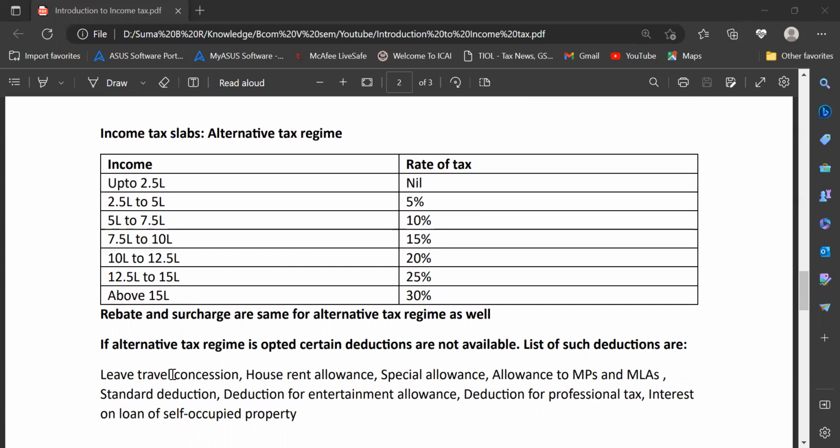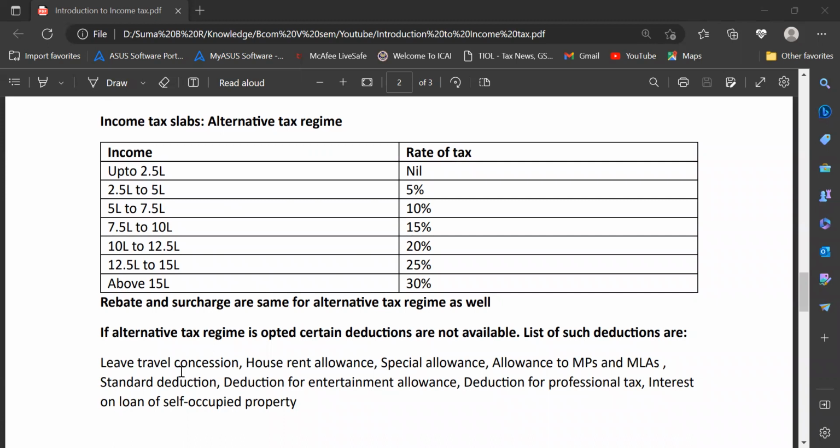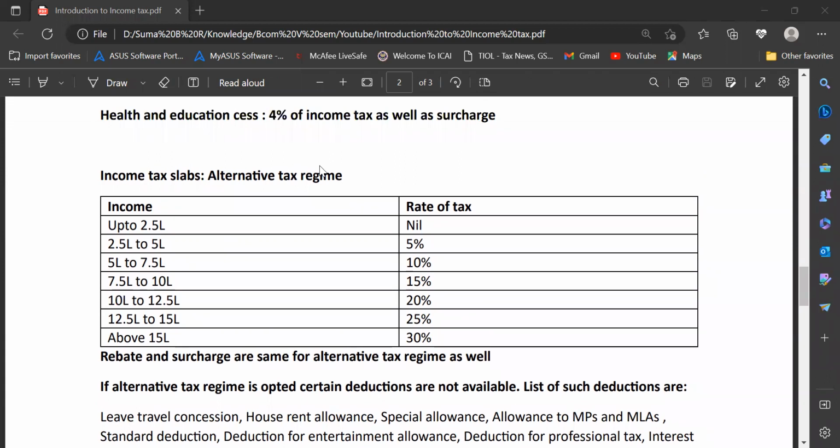Say, for example, leave travel concession, house rent allowance, special allowance, allowances to MPs and MLAs. The standard deduction of rupees 50,000 for all salaried employees will not be available. Deduction of entertainment allowance, which is there only for government employees, will not be available. Deduction of professional tax is not available. If you have a self-occupied property and you're paying interest on such a loan, even that deduction will not be applicable. After taking out all these deductions, the rate of tax is reduced compared to the normal regime. What are the slab rates as per the alternative tax regime?